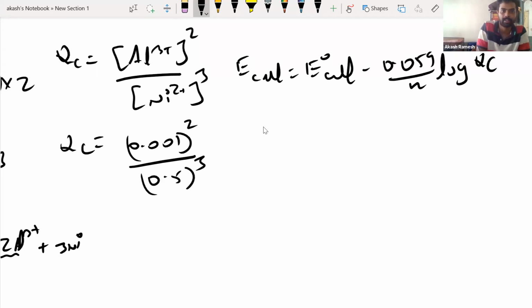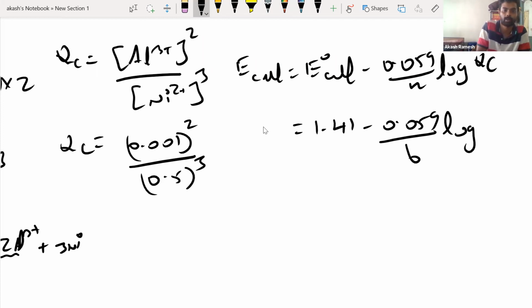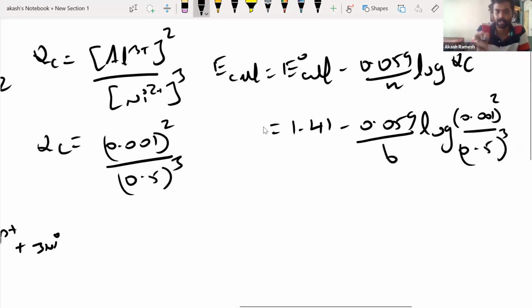E0 cell we just calculated as 1.41, minus 0.059 by 6, log of 0.001 squared divided by 0.5 the whole cube. Guys, we'll not spend time on the calculations. I will directly tell you the answer if required.